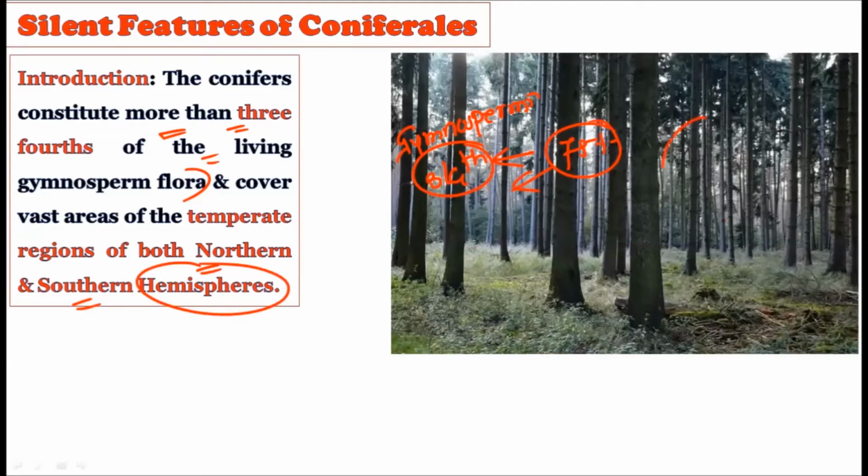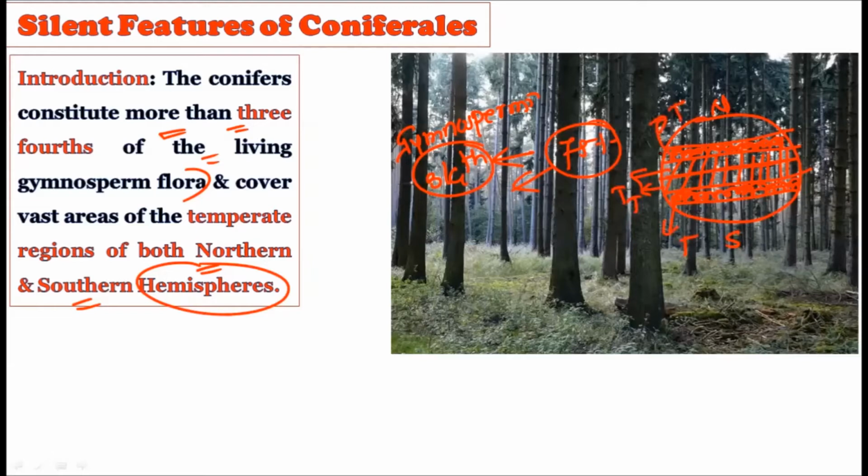We have talked about this: this is our mother earth, and here we have the equator in the center, and above and below the equator we have the tropical region. After this tropical region, above and below as well, we have the temperate region. So whether it's the southern hemisphere or the northern hemisphere, this temperate region is typically occupied by these conifers. Habitat-wise, conifers like to grow in the temperate region. From the equator, above and below, first we have the tropical region, and above that we have the temperate region, on both the north side and the south side.